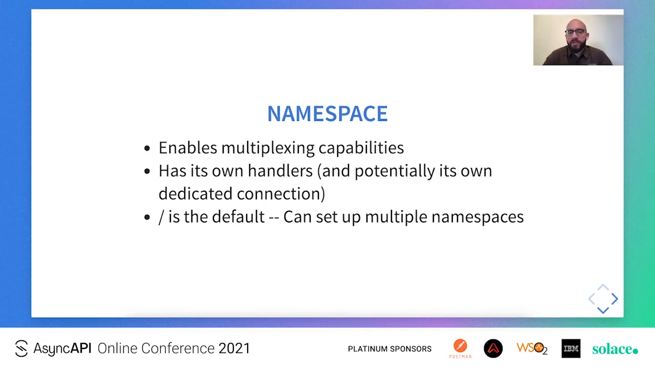A more advanced concept of Socket.io is the namespace, which essentially enables multiplexing capabilities. A namespace has its own event handlers and potentially its own dedicated connection. By default, Socket.io uses this single character / namespace, but it is possible for a Socket.io server to set up multiple namespaces, and also for a Socket.io client to connect to multiple namespaces simultaneously.